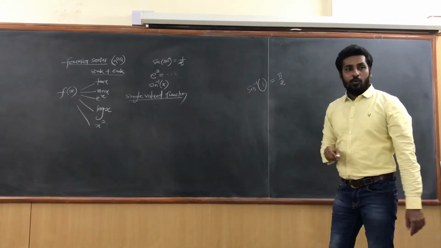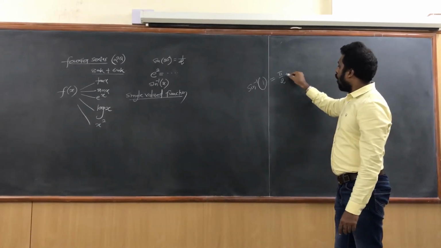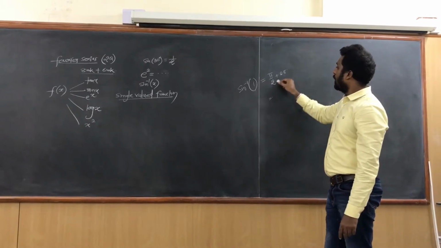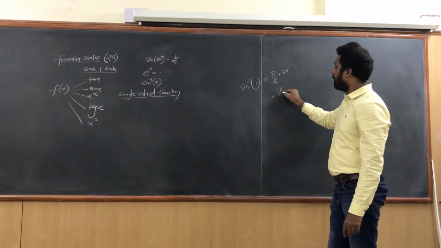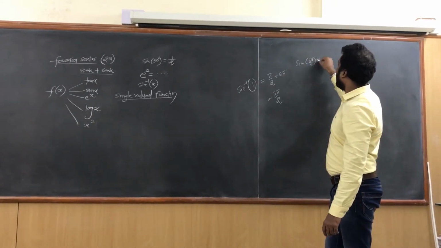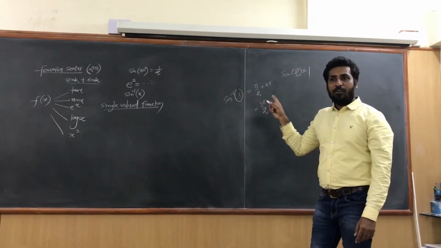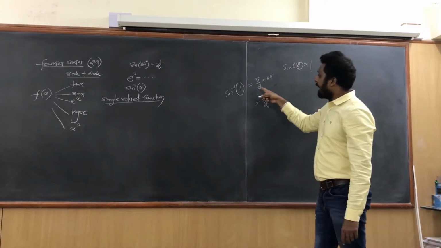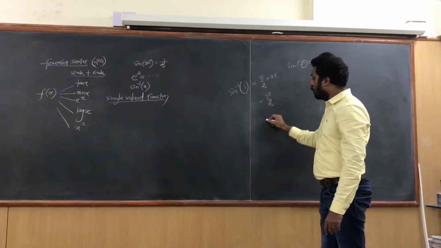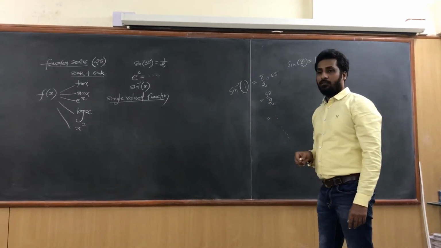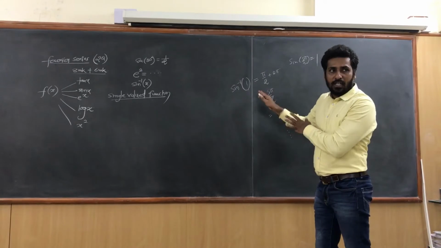If I add 2 pi more, it will be 5 pi by 2. If you take sine of 5 pi by 2, it again comes 1. So sin inverse of 1 can be pi by 2, can be 5 pi by 2, and some more answers as well. So is it a single valued function? No. This is not a single valued function.